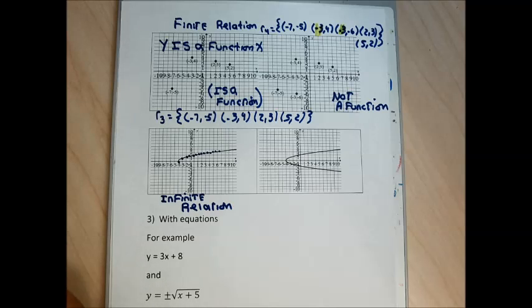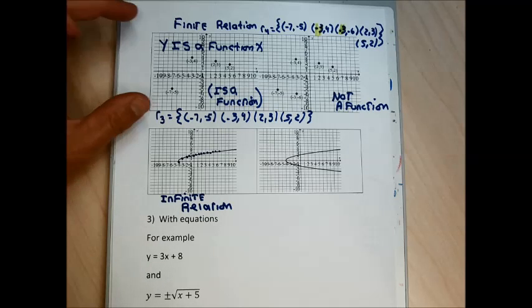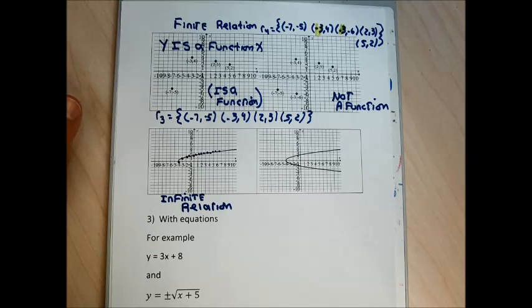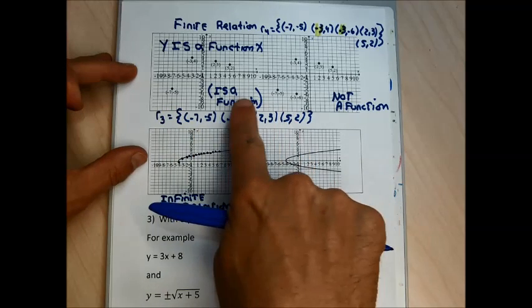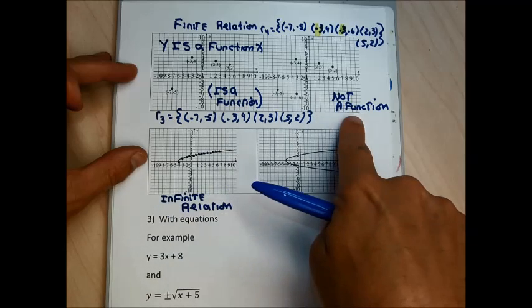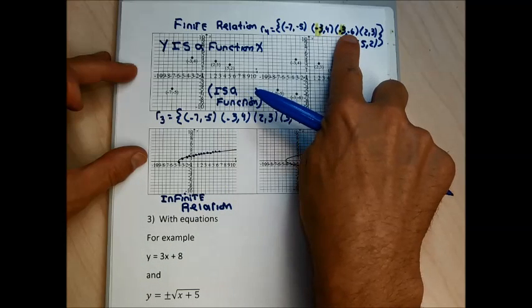So for finite relations, I don't need any special skills to figure out whether the relation represents a function or not. I can look at each one of the points. If each one of the points has a different x, then that relation's a function. If there are more than one point with the same x, then that relation's not a function.